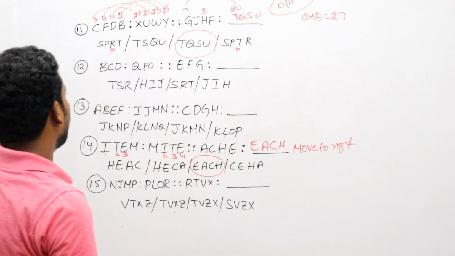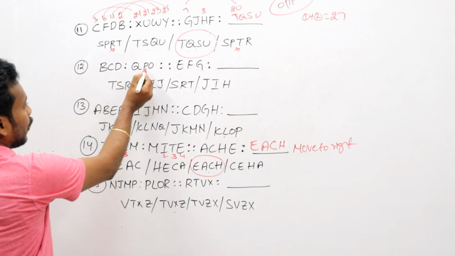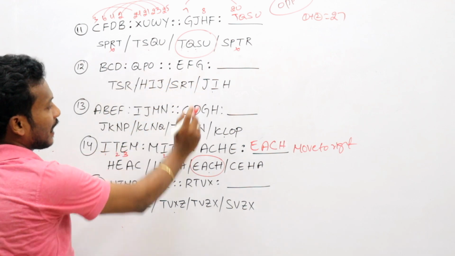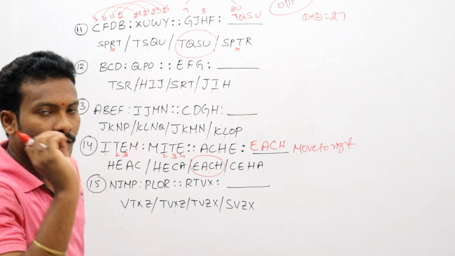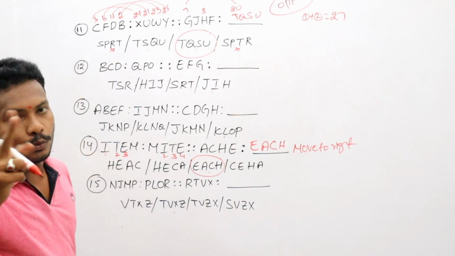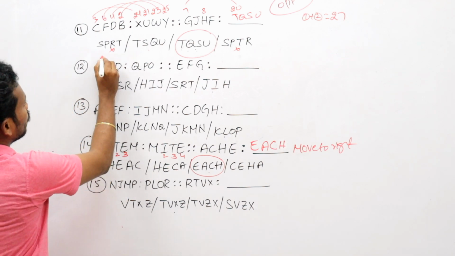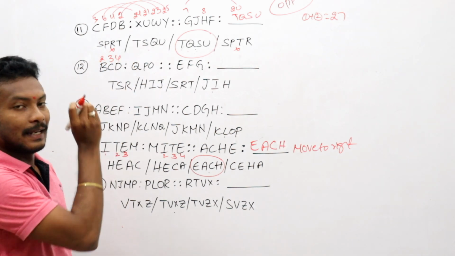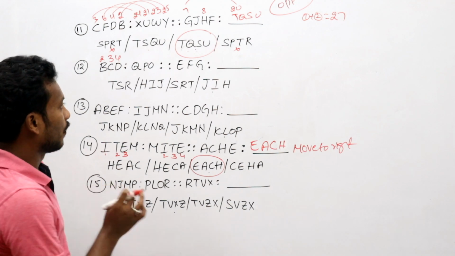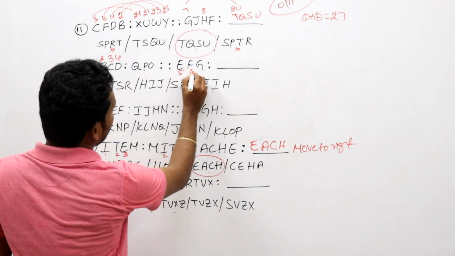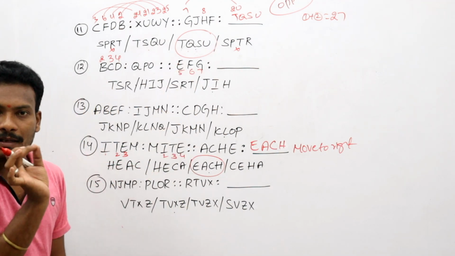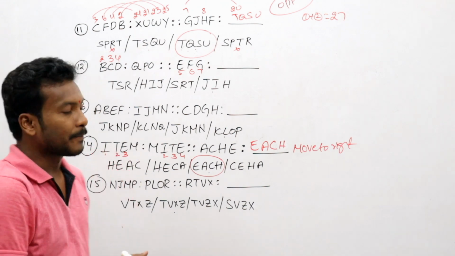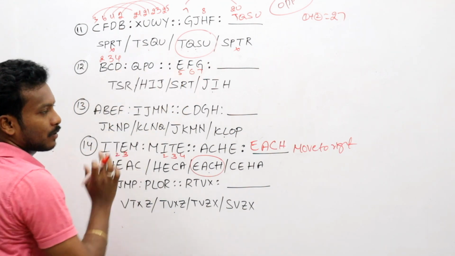Okay, right? Next. Now this one is BCD, Q, P, O, E, F, G. We are getting one logic here. Okay, we are getting two logics. Suppose B is 2, 3, 4 here. The numbers are in increasing order. Now here also 5, 6, 7. Some logic is set here. Now here increasing order, here also increasing order.